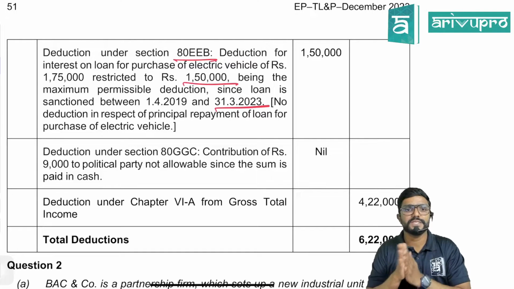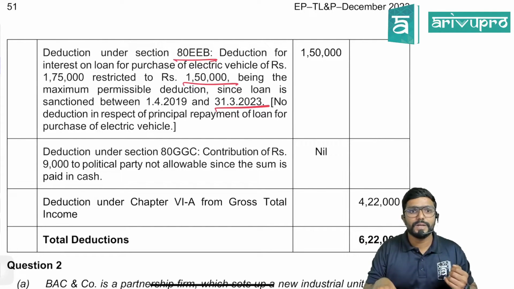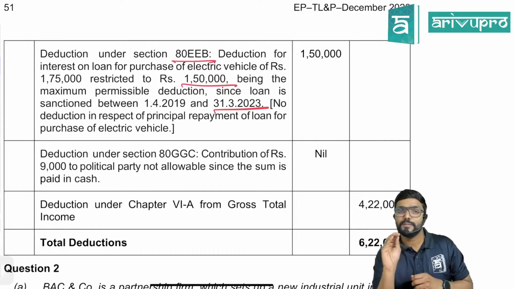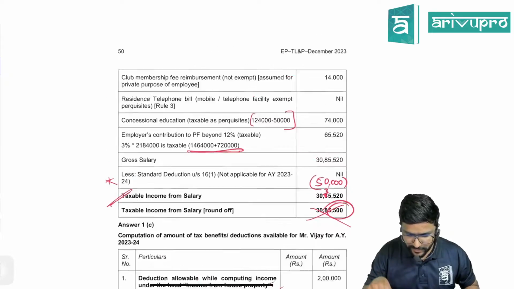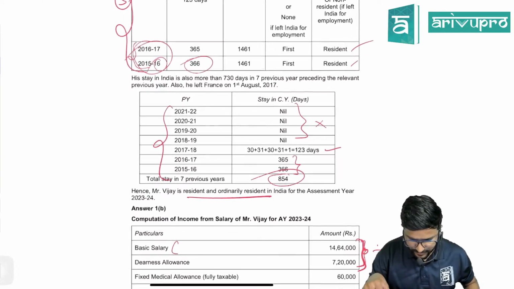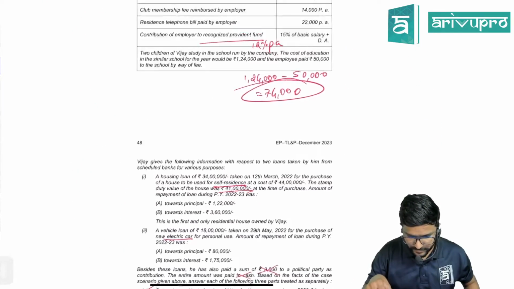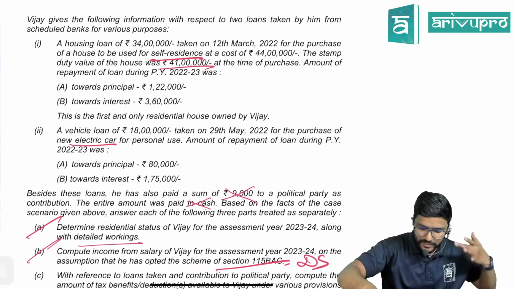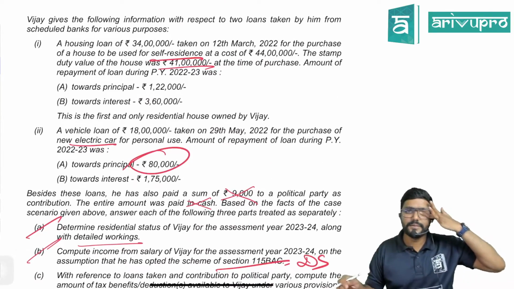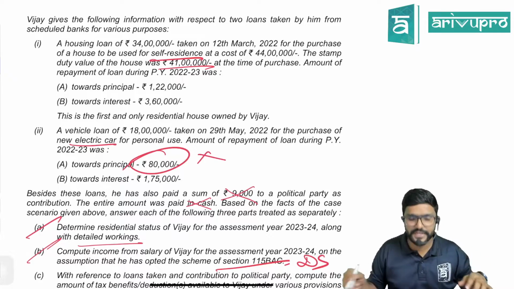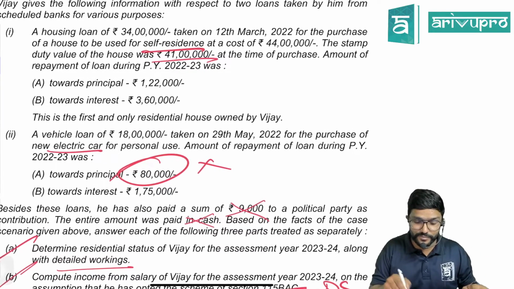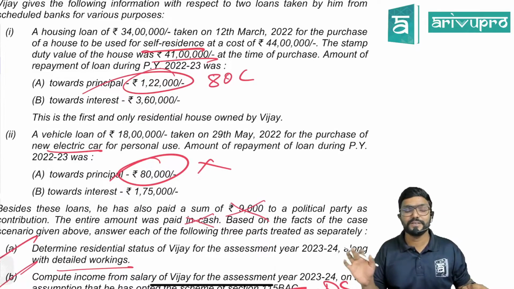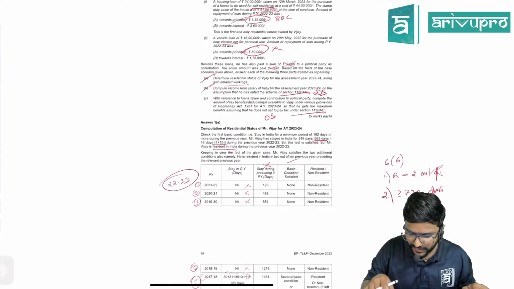So during the year, how much interest did he pay? 1,75,000. But can he claim the full? No, only 1,50,000. Sir, what about the principal? Did he pay any principal amount? Let us just see. Yes, the principal amount he has also paid is 80,000. Can he claim deduction for it? No, he cannot claim any deduction for it. Whereas for housing loan, principal repayment, you can claim it under section 80C. But for vehicle loan, that facility is not there.